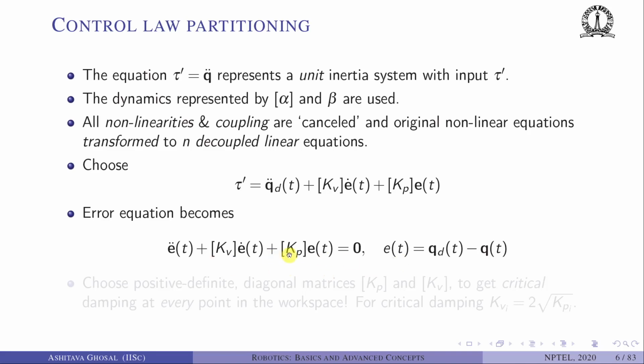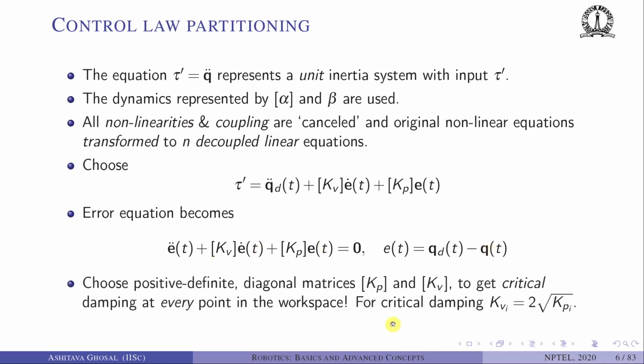Okay, so how many such equations are there? There are n such equations. And E of t is nothing but the desired joint motion as a function of time, q_d(t), minus the measured joint motion as a function of time. If you now choose Kp and Kv as positive definite diagonal matrices, then all these E1, E2, all the way till En, are decoupled. And we can choose Kp and Kv to get critical damping at every point in the workspace.